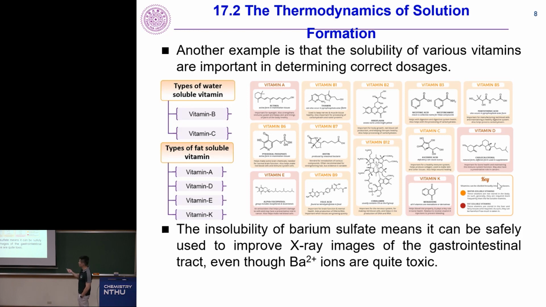So just by judging the structure, you can already know which ones are going to be water soluble and which ones are not. Right? And another example is the insolubility of barium sulfate, which means it can be safely used to improve X-ray images of the gastrointestinal tract, even though the barium 2+ ion is toxic. Right? So, solubility products. I don't think we are learning solubility products in this class.